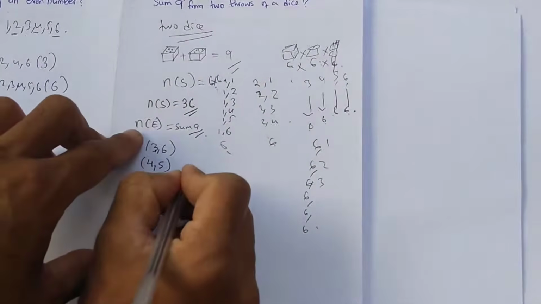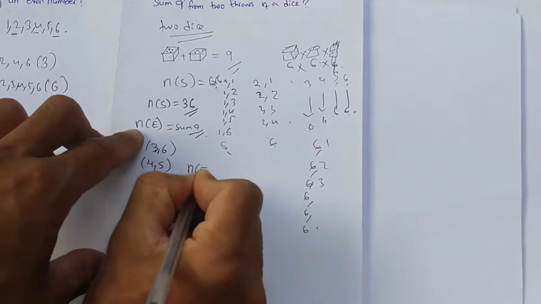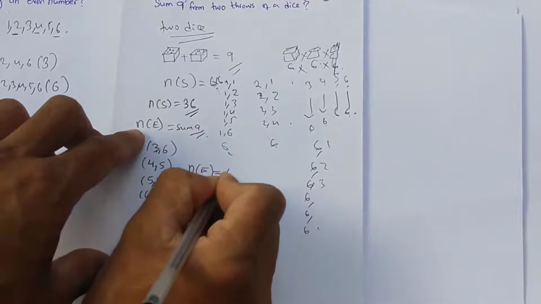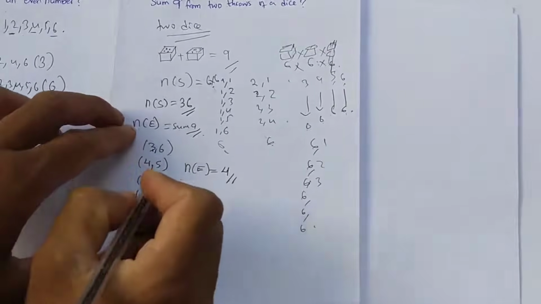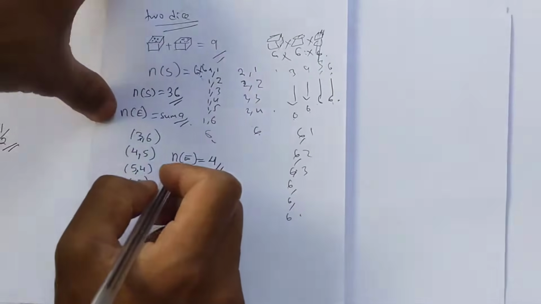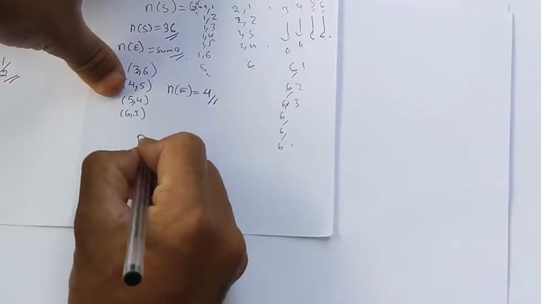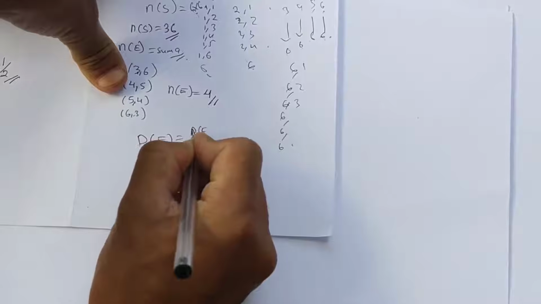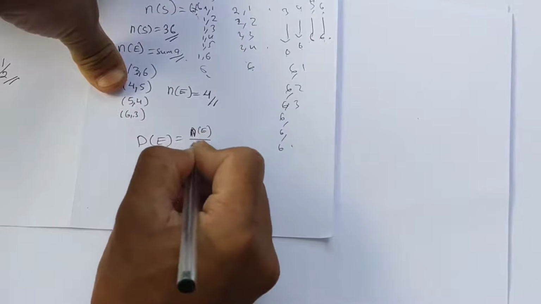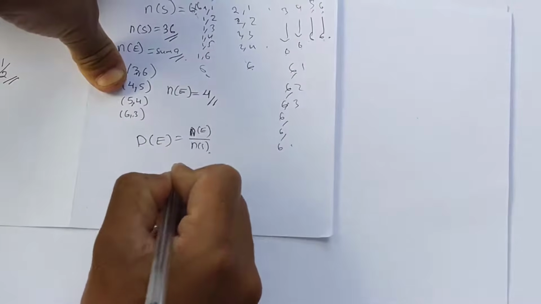There are 4 pairs. So the formula for getting event E: the probability of event E happening is equal to the number of event E outcomes possible divided by the total number of outcomes.